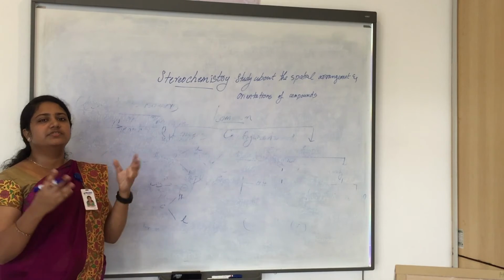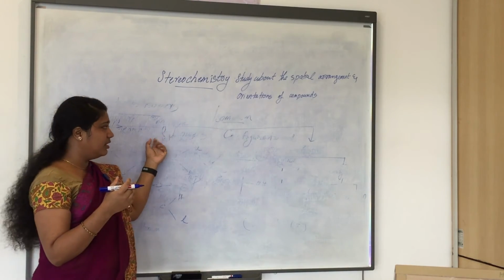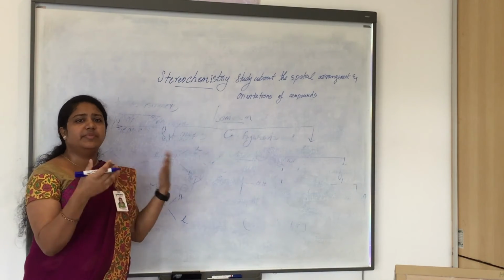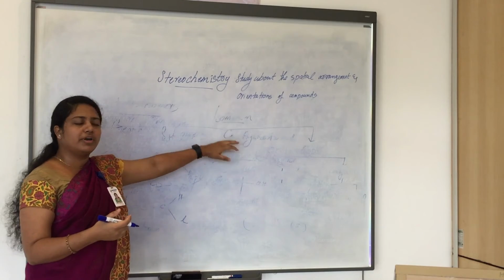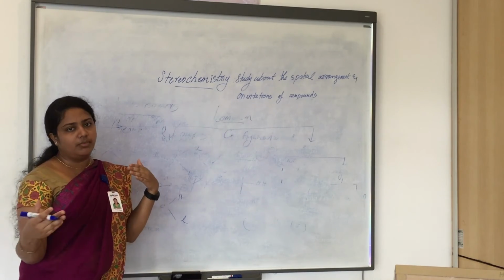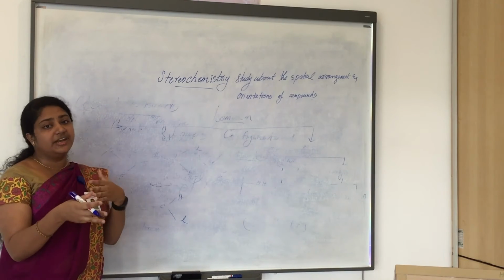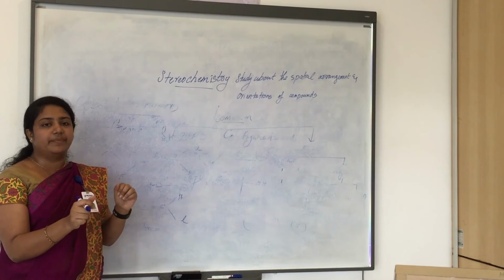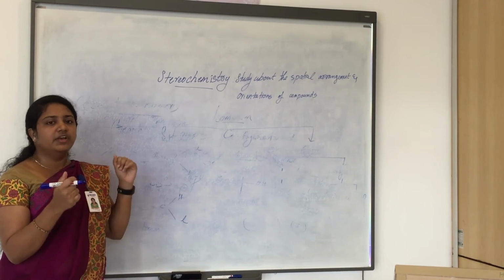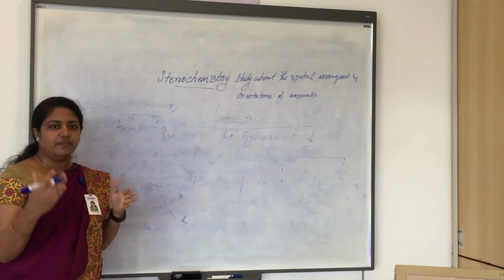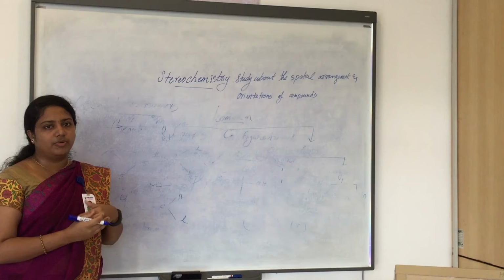So we have to represent a 3D molecule in two dimensions. In compounds like diatomic or triatomic, it will be much easier. When going for organic compounds, which are long chain compounds, the representation of these 3D molecules on two-dimensional paper is much more difficult. So we go for projection formulas for organic compounds.